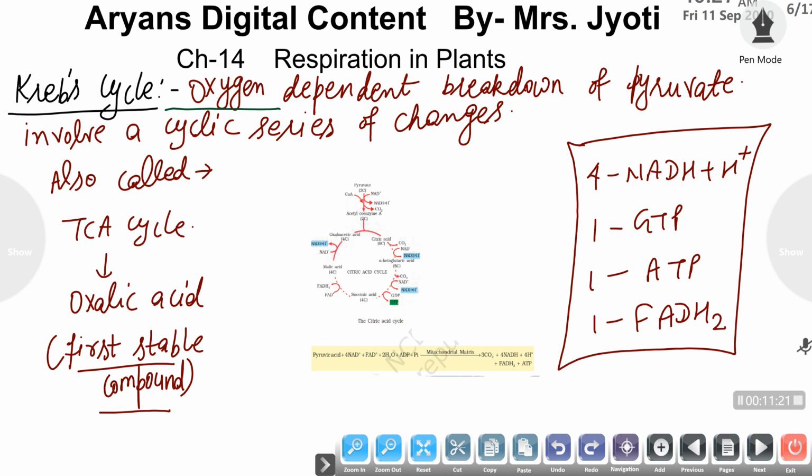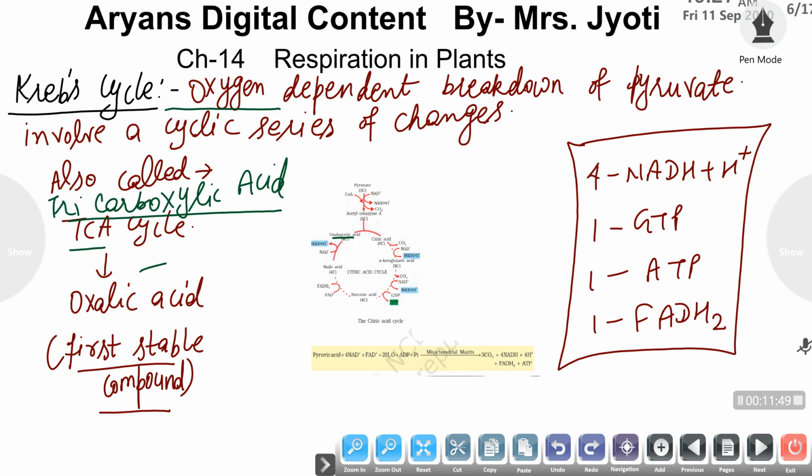The Krebs cycle is also termed the TCA cycle, tricarboxylic acid cycle, due to formation of a first stable compound as a tricarboxylic acid, meaning an acid which contains 3 carboxylic acid groups, and that is oxaloacetic acid. The first stable compound is formed as oxaloacetic acid, and hence it is termed the TCA cycle also.